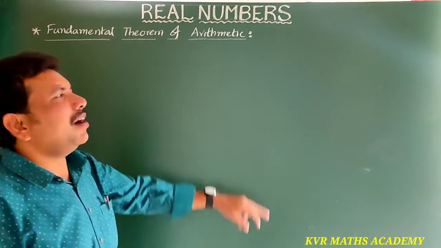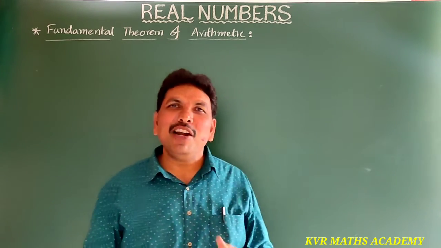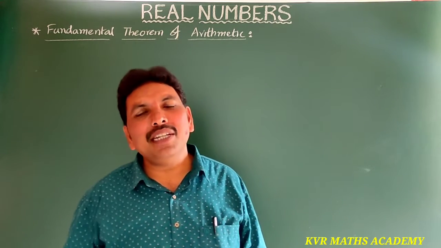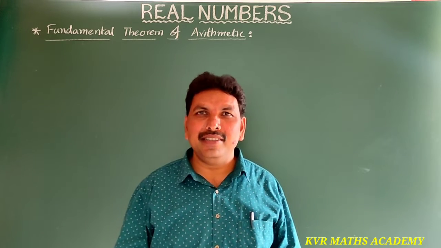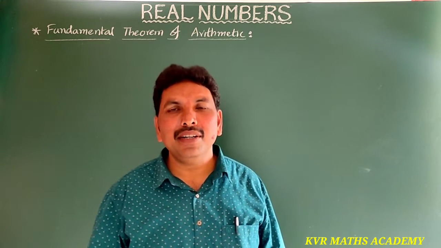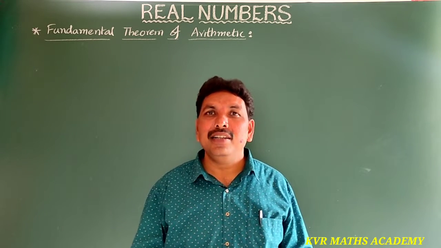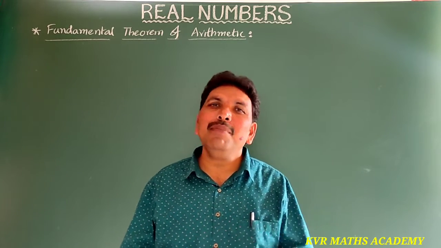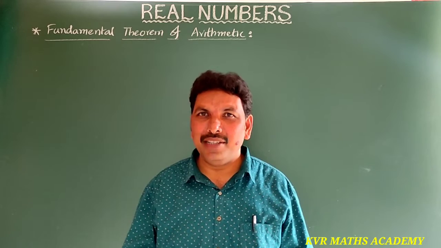Next, fundamental theorem of arithmetic. What is the fundamental theorem of arithmetic? Every composite number can be expressed as the product of prime factors. The prime factors are unique and the order may change.